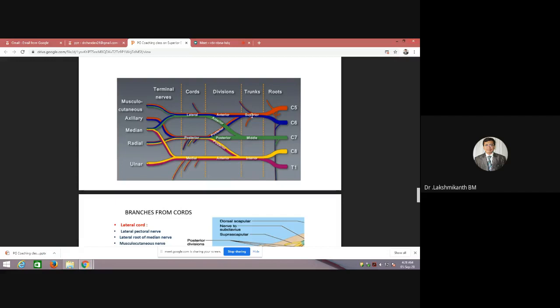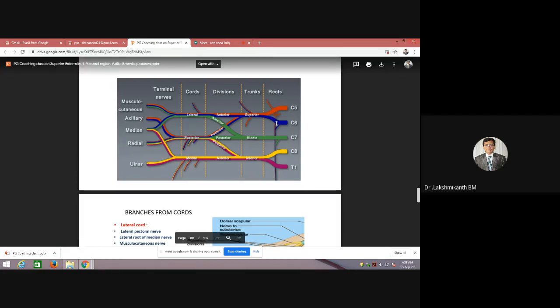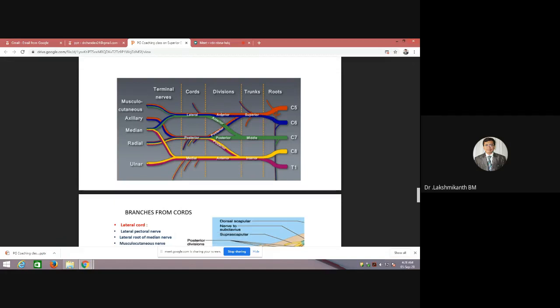From the trunk, where C5 and C6 are meeting together, you can see that one is in orange color and another one is in blue color. This point is the meeting point of the two roots, C5 and C6, and it divides into anterior and posterior division. And there are some nerves emerging. One is from the upper part, you can see that orange and blue are going together, and one is from the lower part. The one which is going upper is the suprascapular nerve.